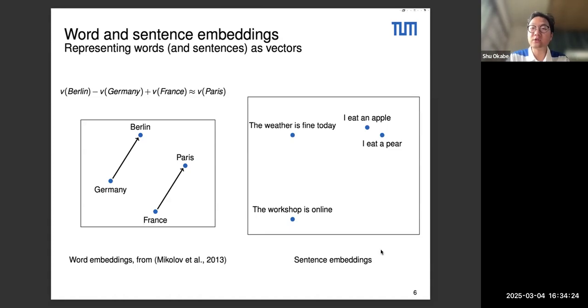Again, if the representation is correct or good, you will have some properties in the vector space, in the representation space, such as similar sentences being somewhat close. So we see it here in this example with I eat an apple and I eat a pear, which are both involving eating a fruit. They're closer compared to other sentences.